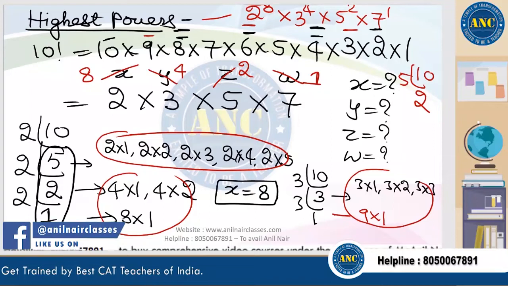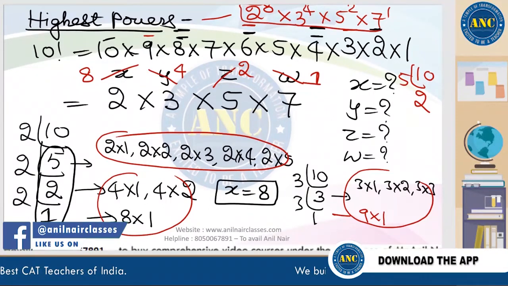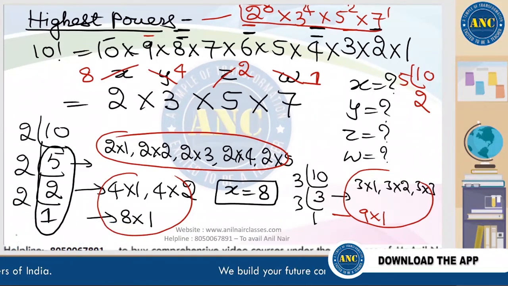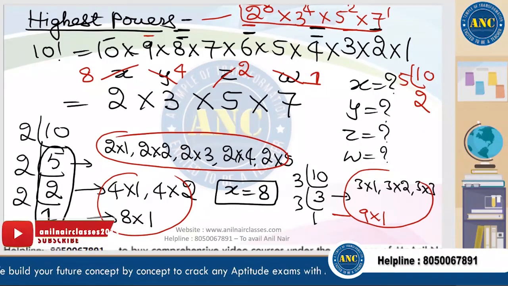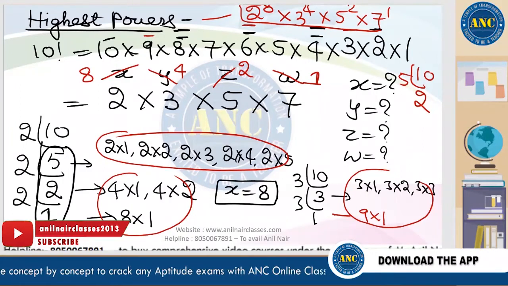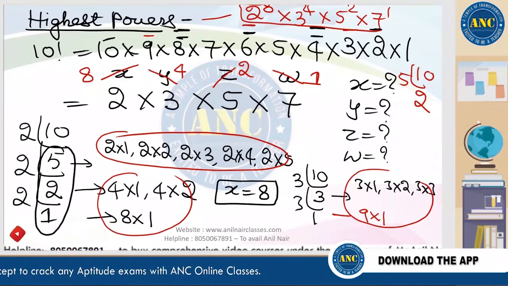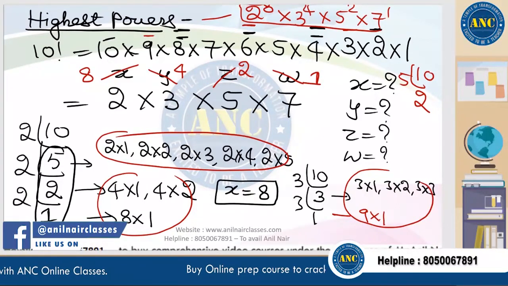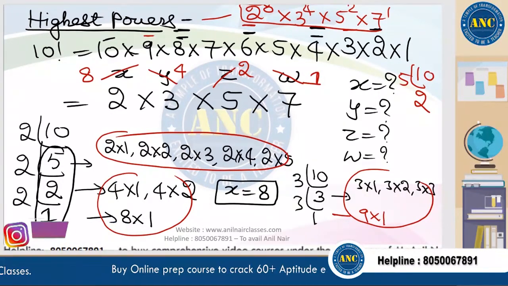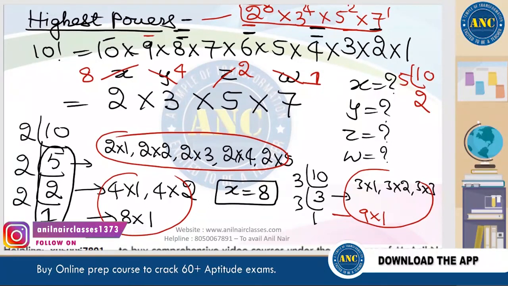I hope the idea is clear. 2 power 8 into 3 power 4 into 5 square into 7 power 1. Any factorial can be written as a power of prime bases. From 1 to 10, which all prime bases are there? 2, 3, 5, 7. So 2 power 8, 3 power 4, 5 square and 7 power 1.